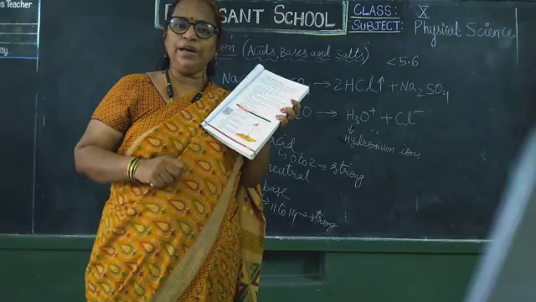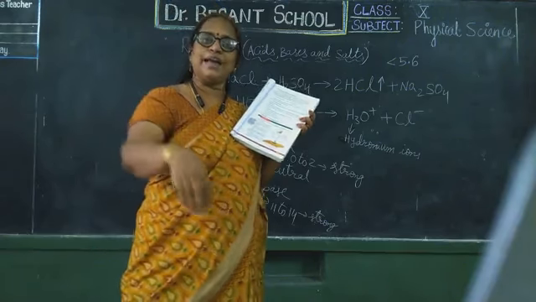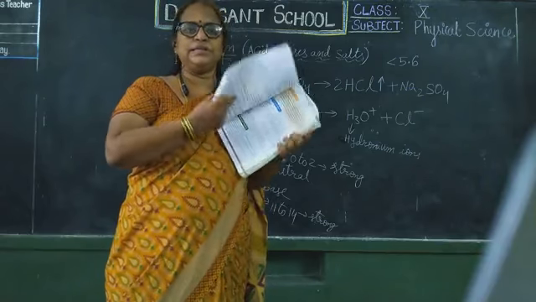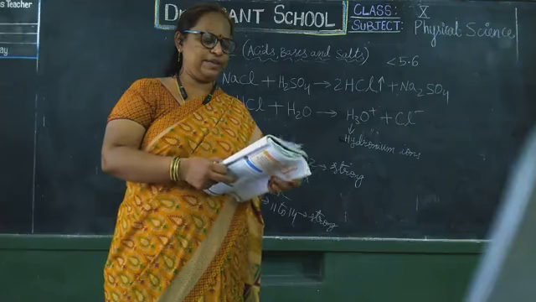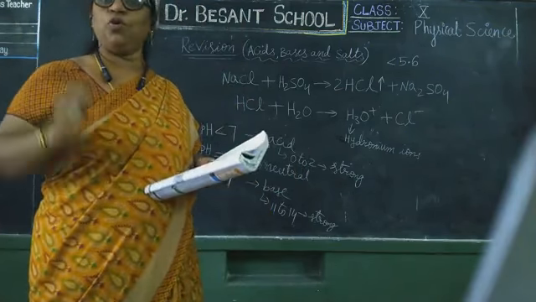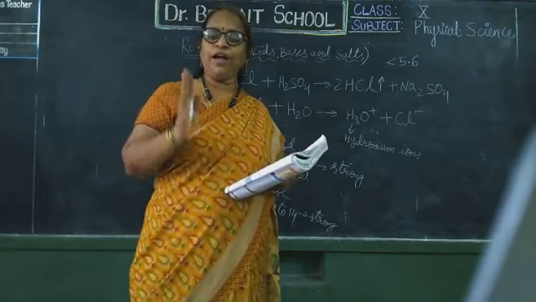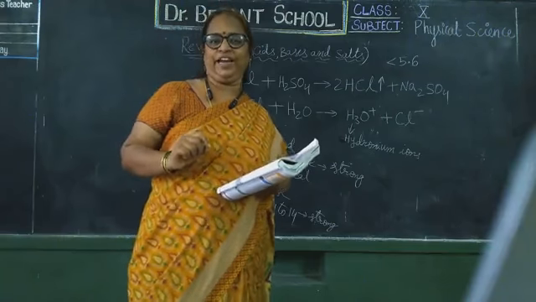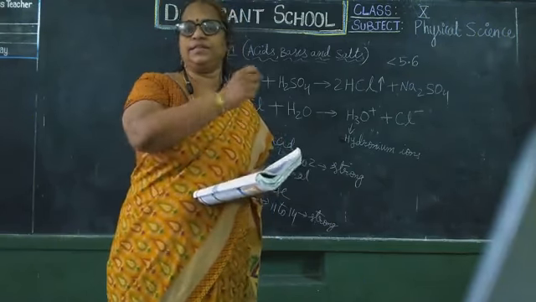Why did it become blue color? Because water molecules are added to the copper sulfate, so it turned into blue color. This is the activity here. Am I clear, children? So copper sulfate, CuSO4 5H2O. What is that 5? 5 water molecules are present in one molecule of copper sulfate. This is called water of crystallization.